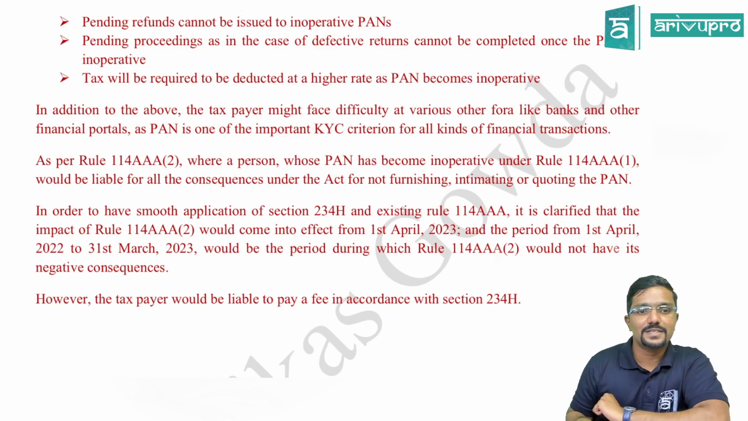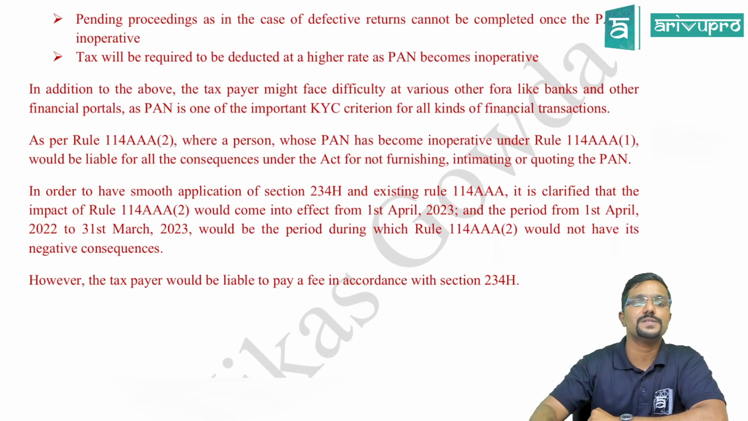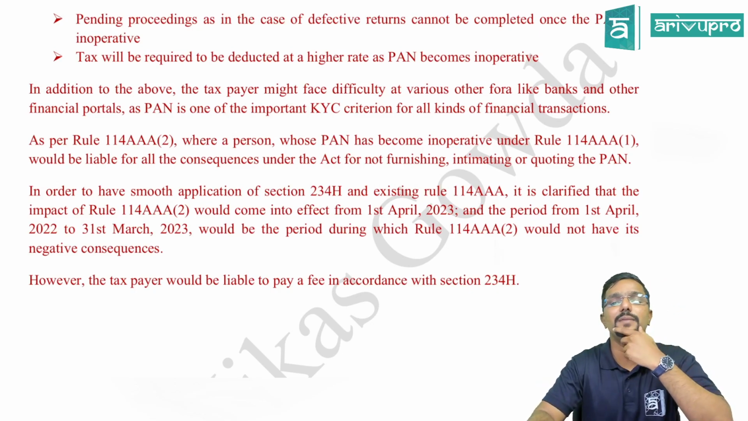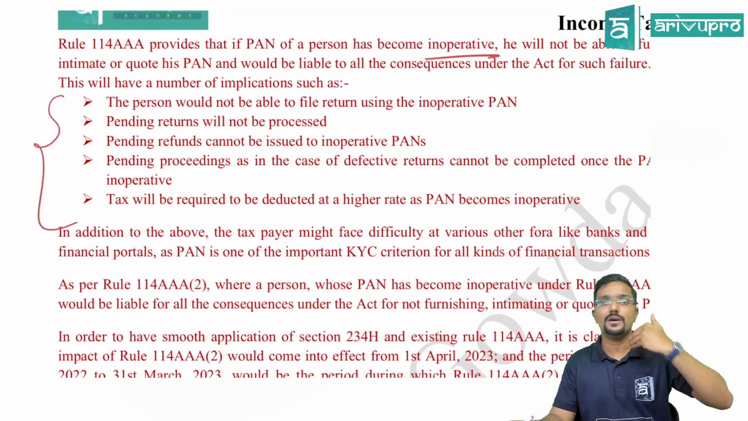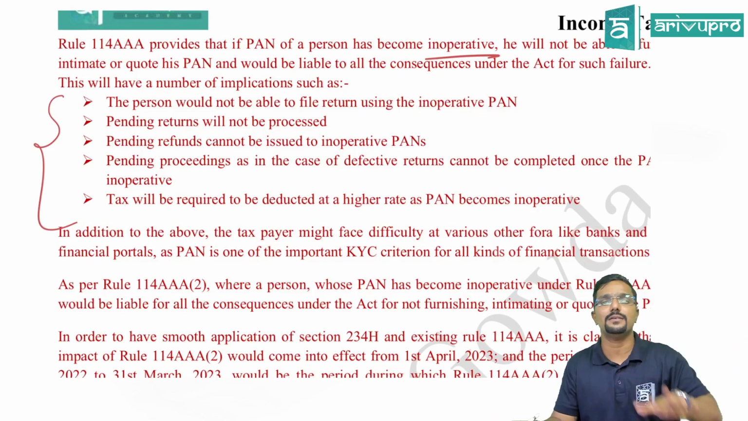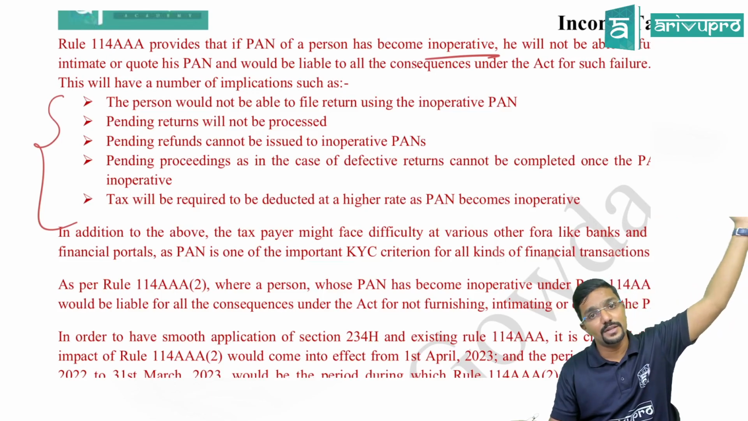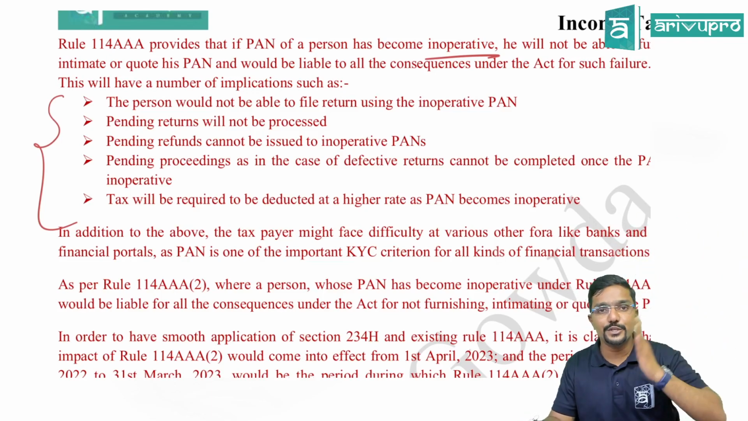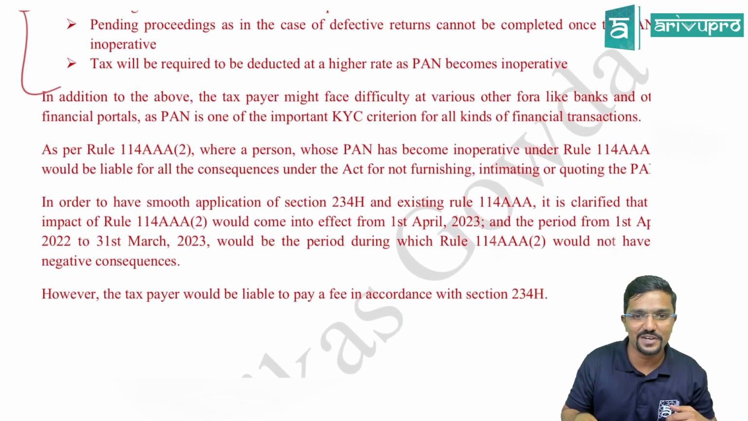Next, as per rule 114 AAA(2), a person whose PAN has become inoperative under rule 114 AAA(1) would be liable for all the consequences under the Act for not furnishing, intimating or quoting the PAN. So he will be liable for all these consequences. He has to face it because the government gave enough time to link your Aadhar with PAN. You didn't even do it within the due date which they gave. And 31st March is not the due date which they gave first. They gave some other due dates previously. They kept on extending it. The last due date they kept was 31st March 22. But now again they have given some more relaxation. What is it? We will see.